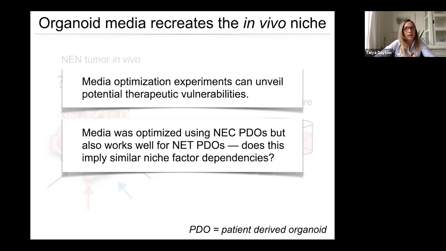And then the other thing is something that I don't really have any data to speak to, but I think is something to think about, is the fact that this media was optimized using our NEC PDOs. These are the high-grade PDOs, and that's because they were easier to work with and proliferate much faster. We had more material. But what we find is that what worked for the NECs also works for the NETs. And so this raises the question whether or not this implies that NETs and NECs have similar niche factor dependencies, despite the fact that one is a low-grade subtype and the other one is a high-grade subtype.